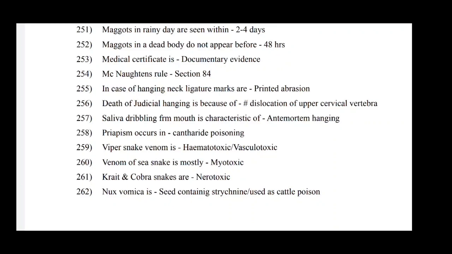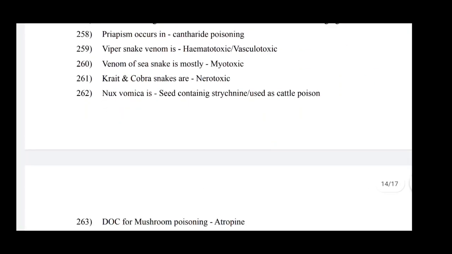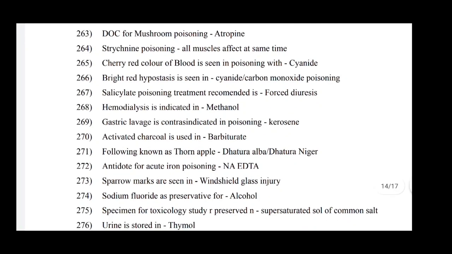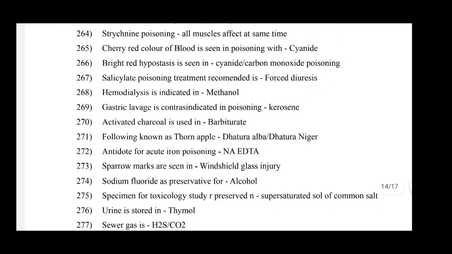Venom of sea snake is mostly myotoxic. Krait and cobra snakes are neurotoxic. Nux vomica is a seed containing strychnine, used as cattle poison. Next one, drug of choice for mushroom poisoning is atropine. In strychnine poisoning all muscles are affected at the same time. Cherry red color of blood is seen in poisoning with cyanide. Bright red hypostasis is seen in cyanide, carbon monoxide.